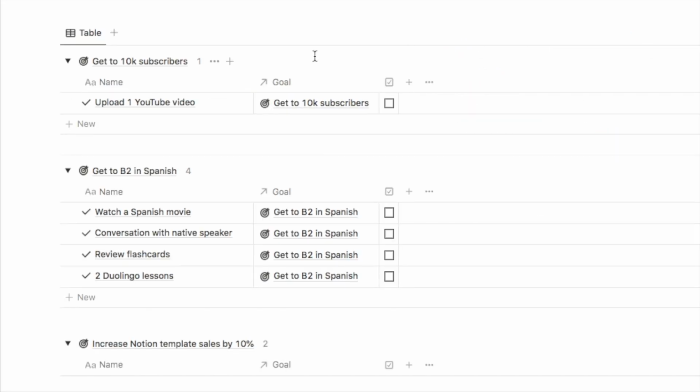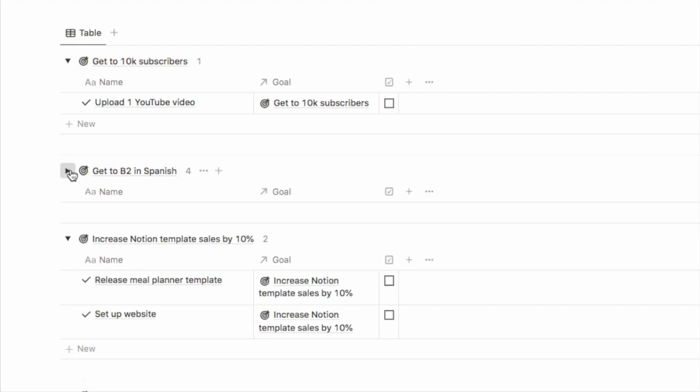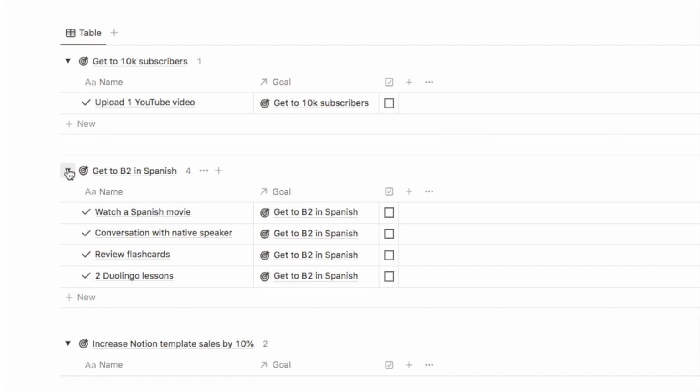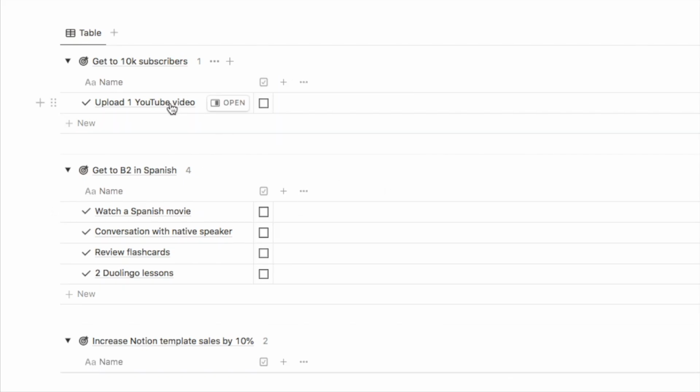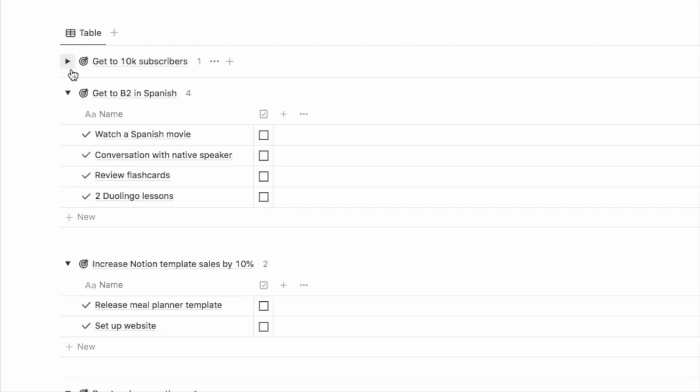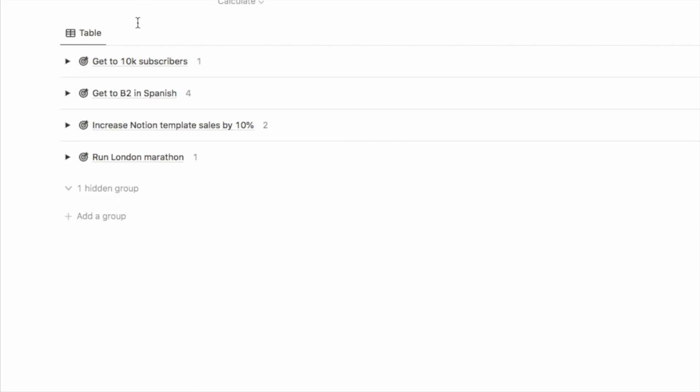And as you can see, now we have a toggle for each of the different goals, and I can open and close this to see the tasks that relate to that goal. And as these are already grouped by the goal, I already know what the goal is, so I don't actually need to see this property on here. So you can actually just click on here and hide it in this view, so we can just see the task and the checkbox. And you can just close these toggles to make it a little cleaner.